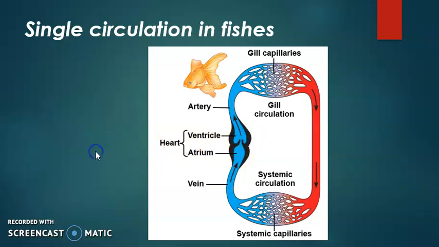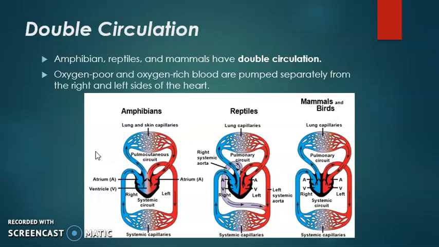Now, second is double circuit circulation, or simply double circulation. This one is single circulation. Double circulation means that amphibians, reptiles, and mammals have double circulation. Oxygen-poor and oxygen-rich bloods are pumped separately from the right and left sides. So it means that there are two circuits running at the same time. That is, oxygen-poor is separate, oxygen-rich is separate.